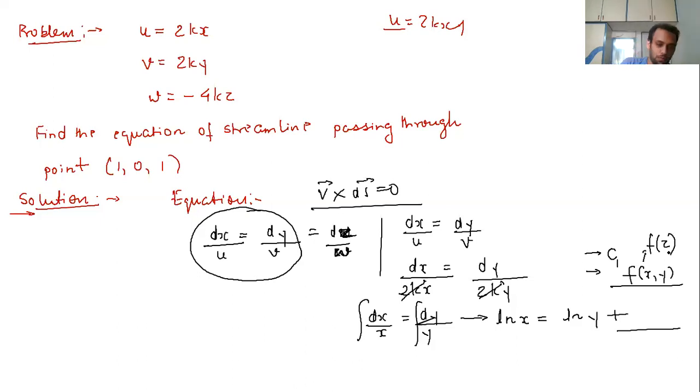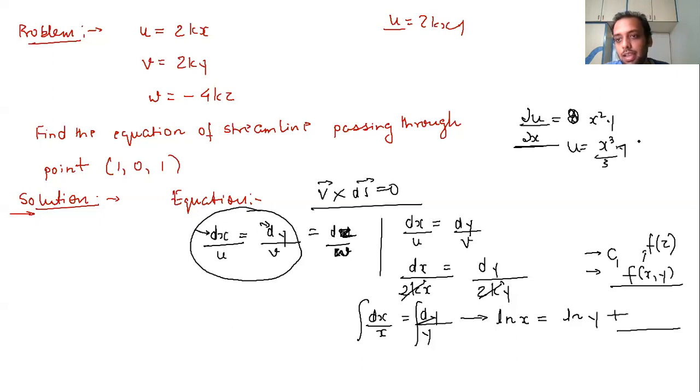Very important here: whenever you see a total differential, always remember you have to put a constant. If you are integrating a partial differential, say delta u by delta x equal to x square y, then integrating with respect to x you will write x cube by 3 y plus some function of y.